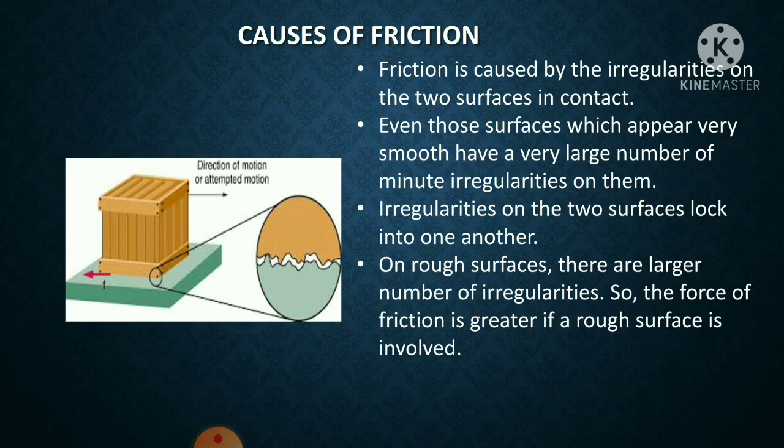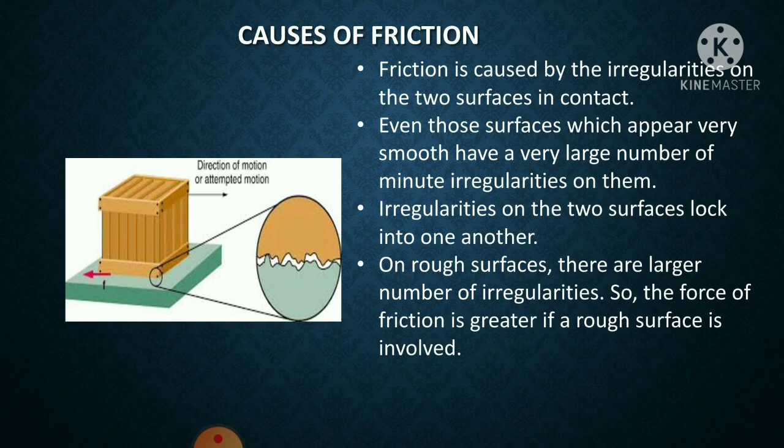Now these surfaces have some grooves on them. These grooves are actually minute irregularities. These irregularities overcome the force of friction by interlocking into each other. On rough surfaces, there are a large number of irregularities. So, the force of friction is greater if a rough surface is involved. You can see figure 12.5 of your textbook, page number 148.